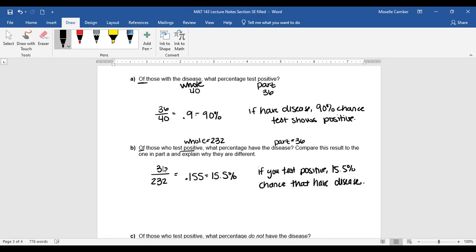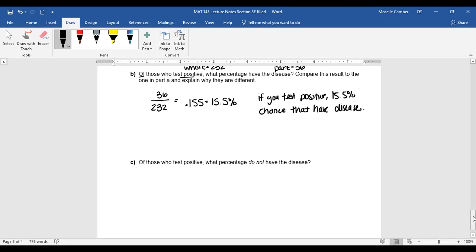So here for A, you're focused on everyone who has the disease and if the test catches it. For B, you're more concerned with those who test positive, what the test means about the disease, if a positive test does actually mean you have the disease.